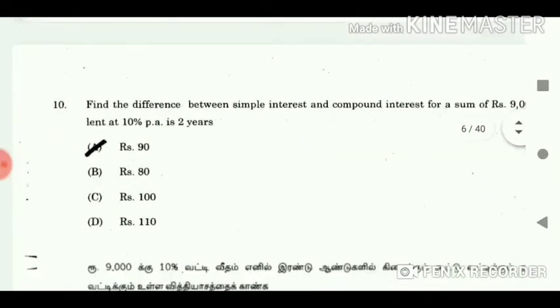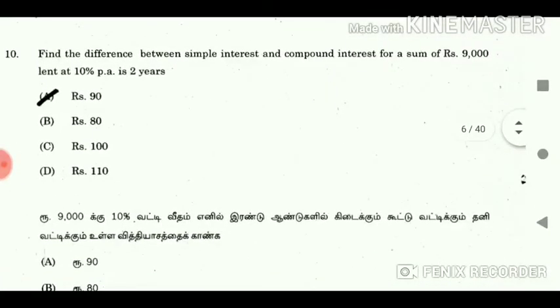Answer: 4. 10. Find the difference between simple interest and compound interest for a sum of rupees 9,000 lent at 10% per annum for 2 years. Answer: rupees 90. 11. Answer: 12 is to 18 is to 5.